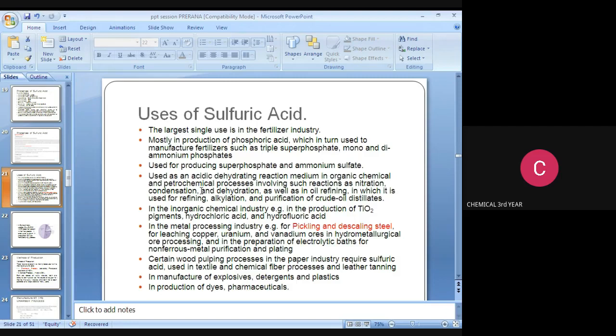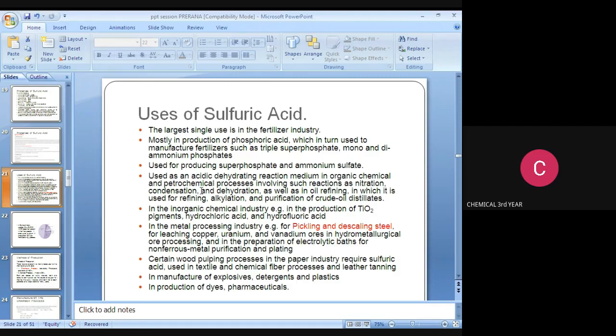oil distillates. Another use is in the inorganic chemical industry, for example in the production of TiO2 pigments, hydrochloric acid and hydrofluoric acid. In the metal processing industry, for example for pickling and descaling steel and for leaching copper, uranium and vanadium ores in hydrometallurgical or ore processing. In the preparation of electrolytic baths for non-ferrous metal purification and plating.